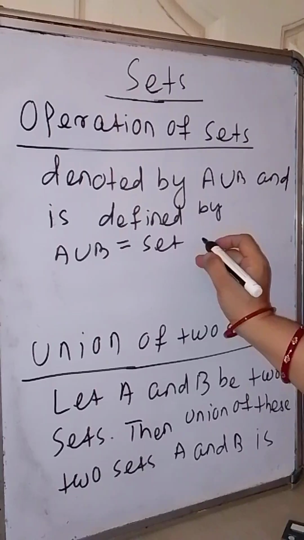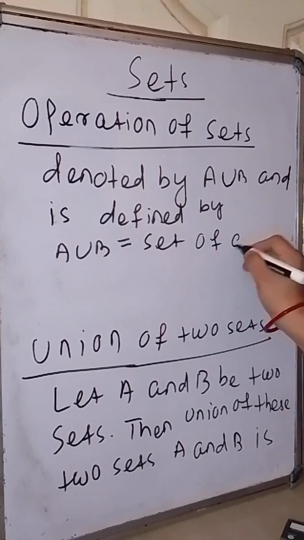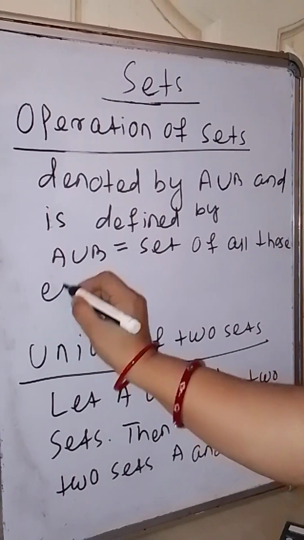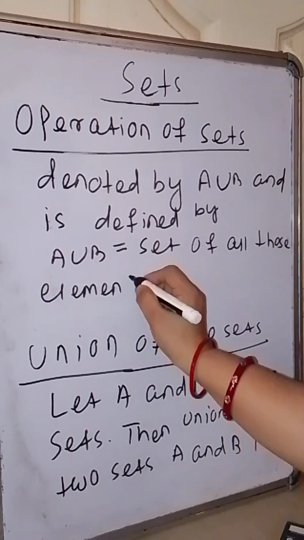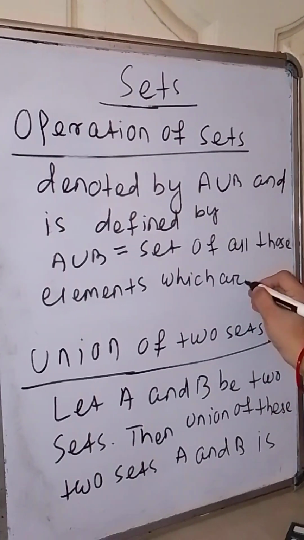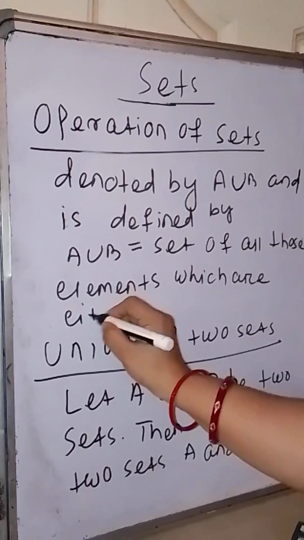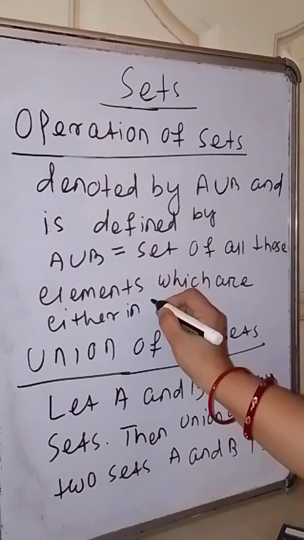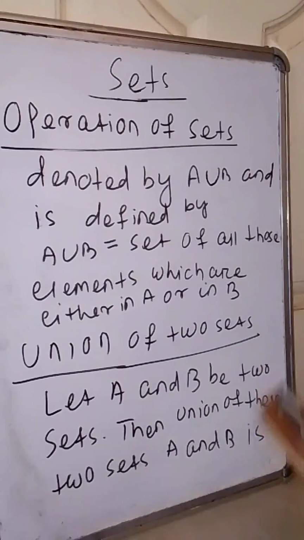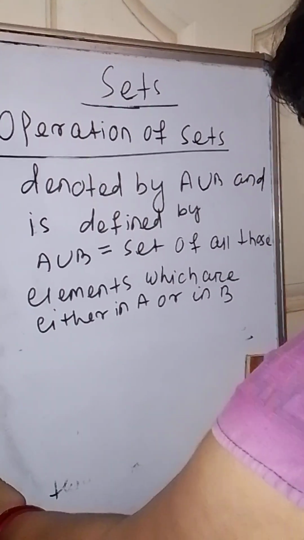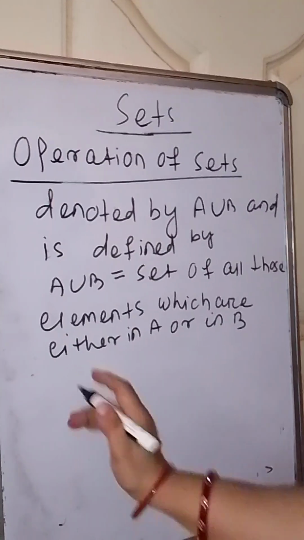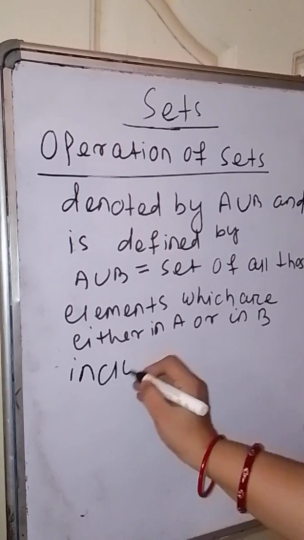So A union B is a set of all those elements which are either in A or in B, including those which are in both also.